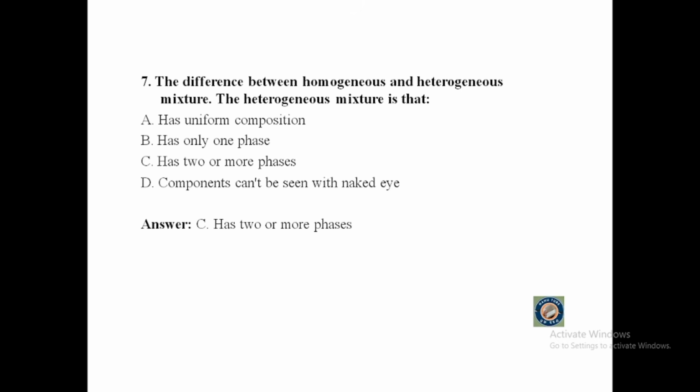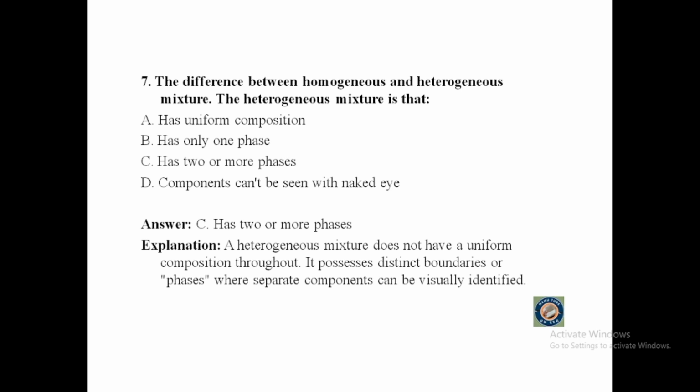The answer is has 2 or more phases. A heterogeneous mixture does not have a uniform composition throughout. It possesses distinct boundaries or phases where separate components can be visually identified.